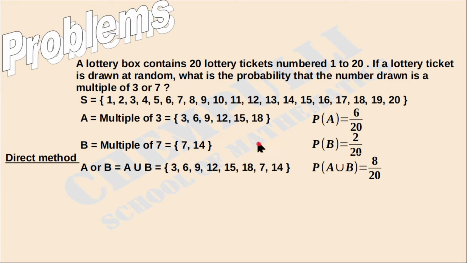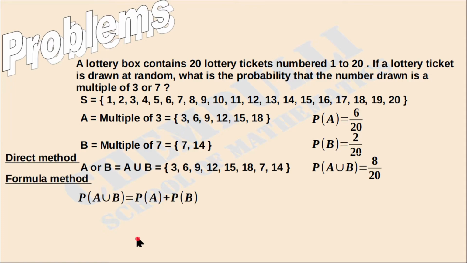The next one is the formula method. We know these two events are mutually exclusive, so P of A union B is equal to P of A plus P of B. What is P of A? P of A we found here is 6 over 20. What is P of B? 2 over 20. So we write 6 over 20 plus 2 over 20. Simplifying this, we get the answer 8 over 20.